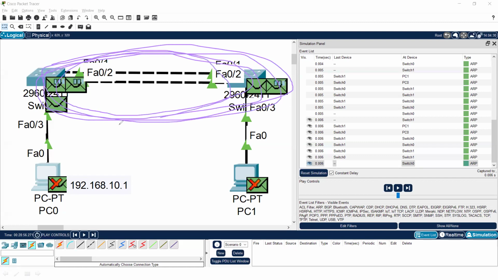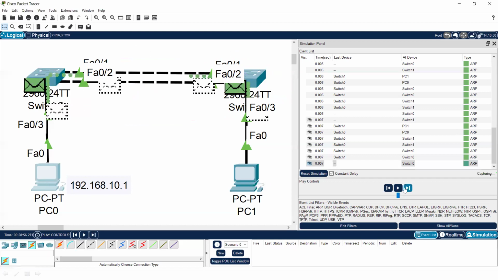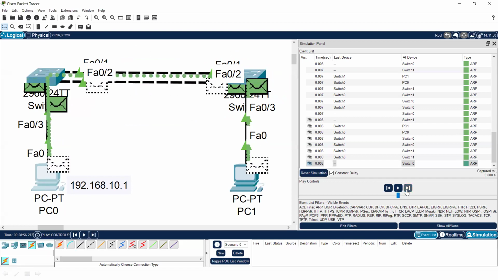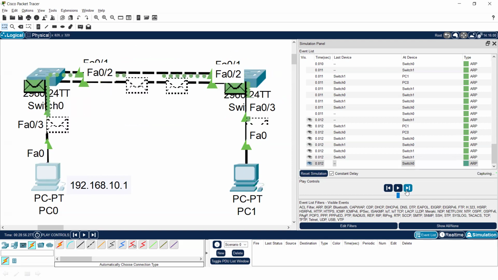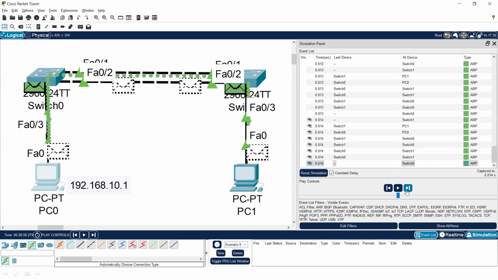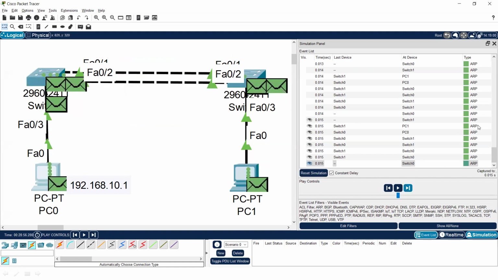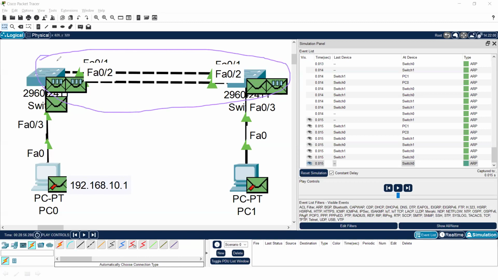That is why after some time this network will shut down due to overload, because of the disabled STP protocol. Let's see how it is happening. Let me check. There you can see the ARP request is continuously forwarding between these two switches and doesn't have any way to get out of this network. So this is called loop formation between two different switches. The condition is that the loop will only be formed if more than one link is connected and STP is disabled. Then these kinds of loops are possible.